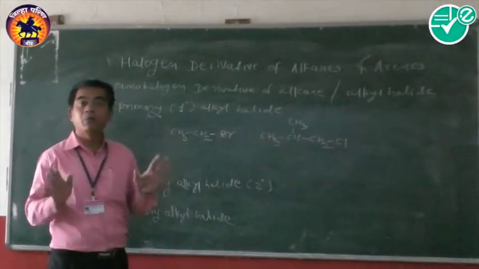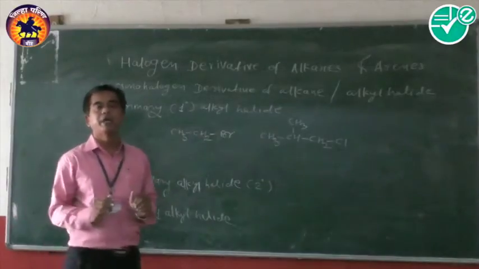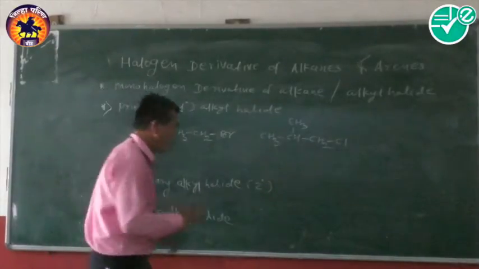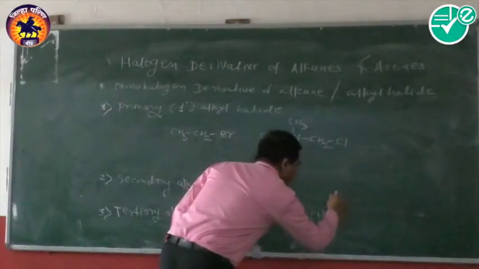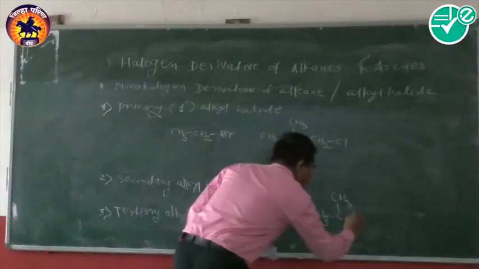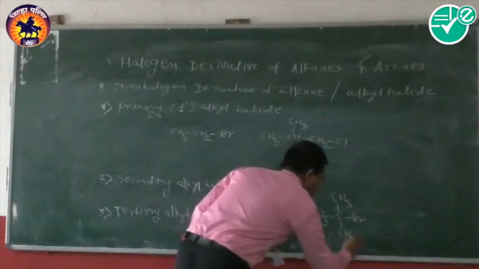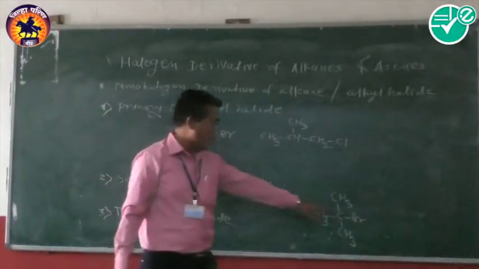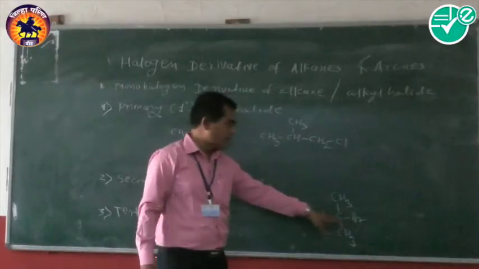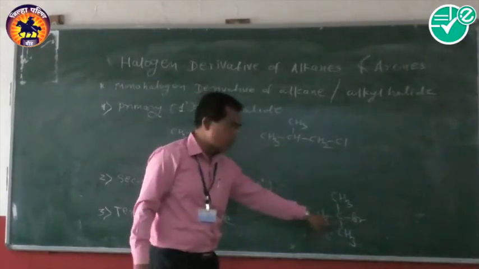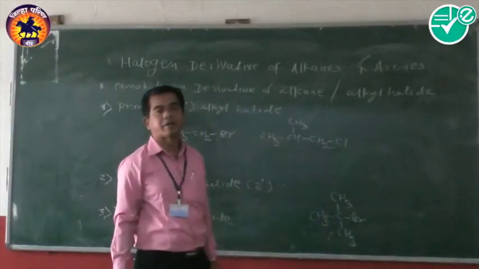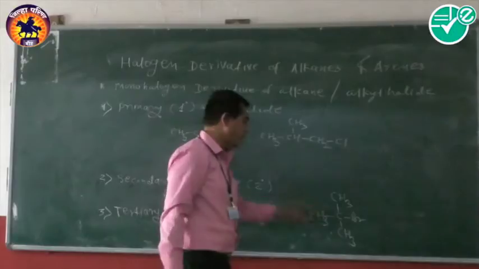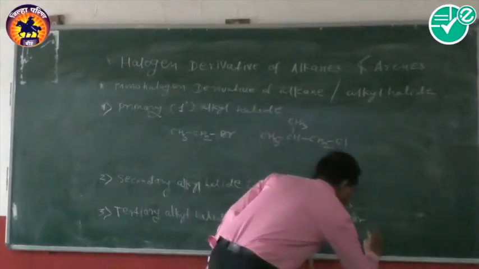The carbon atom which is attached to another three carbon atoms is called a tertiary carbon atom. For example, here the bromine halogen atom is attached to this carbon atom which is tertiary because it is attached to another three carbon atoms, so it is called a tertiary carbon, and therefore its name is tertiary butyl bromide.